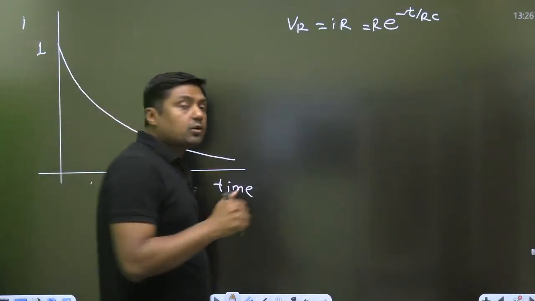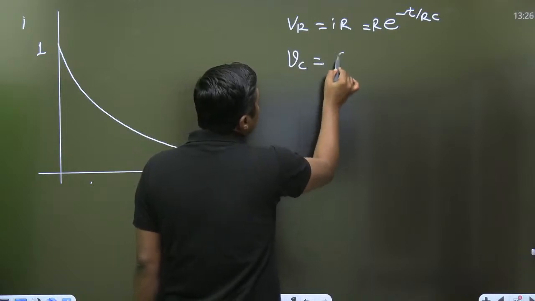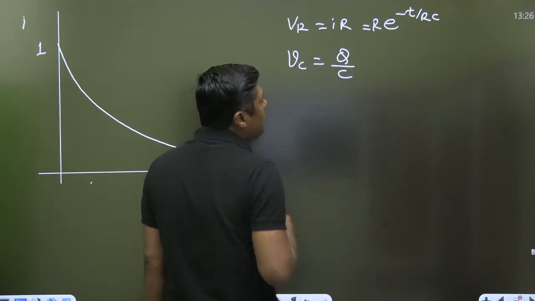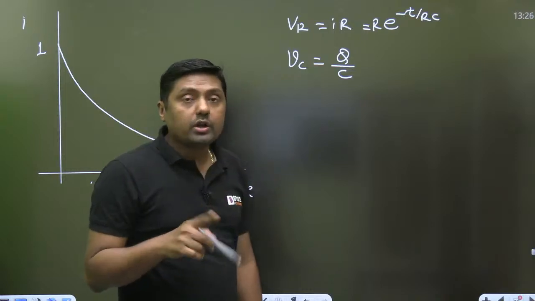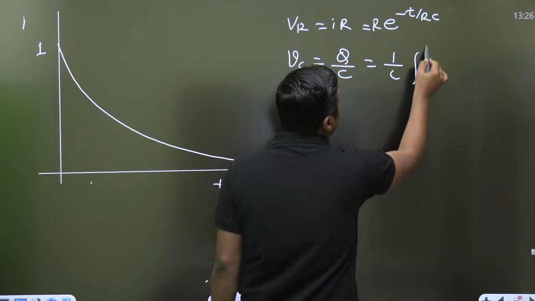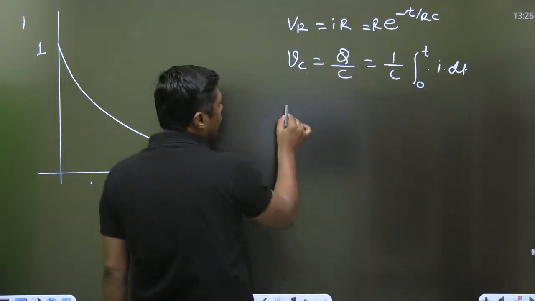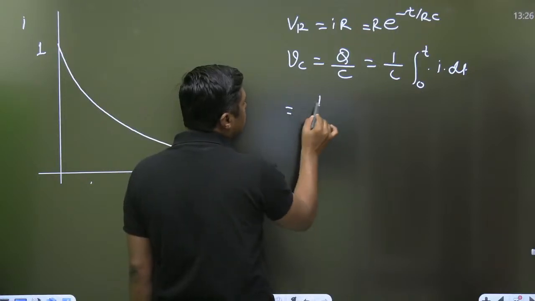What will be the voltage across the capacitor? Always remember, voltage across the capacitor is given by Q by C. What is the Q? Integral of I dt. When I am integrating, what is the integration of the exponential function?